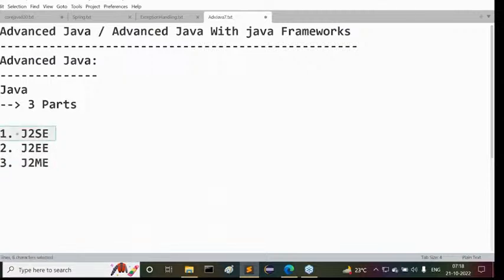Now we are going to understand what exactly each and every one is, and for what purpose we are using it. After completing the basic overview of these three, I will talk about advanced Java: what advanced Java is and what is there inside it. All the points we will be able to understand. Now, let's observe this clearly, all of you guys.